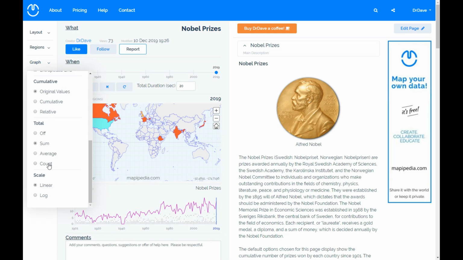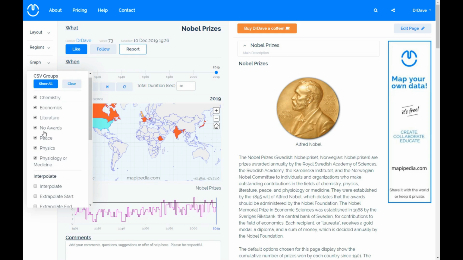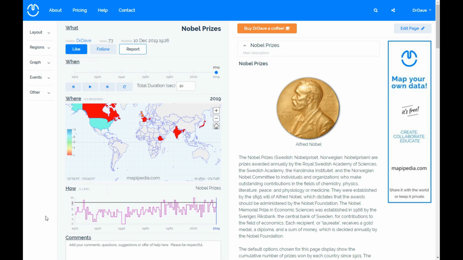And if we select count, this shows us the number of countries that have been awarded Nobel Prizes for each individual year. So for example, in 1908, there were 10 different countries associated with the Nobel Prizes. And in 2000, there were 11 different countries that won Nobel Prizes. So again, for example, if there were 3 different physics prizes, perhaps those prizes were split across 3 different countries. So if there were lots of prizes awarded and they were split across lots of countries, then the number here is higher. So 11 in 2000 is the year in which the most countries actually received a Nobel Prize.